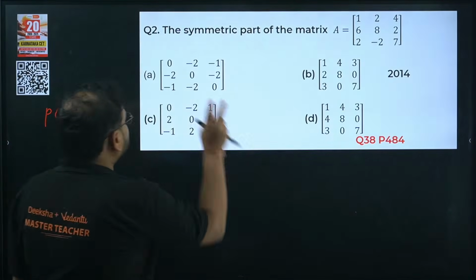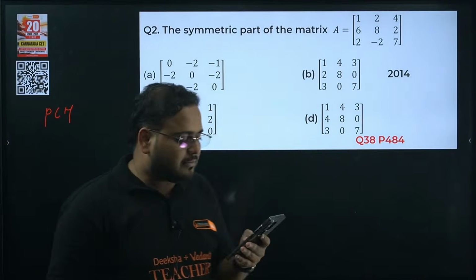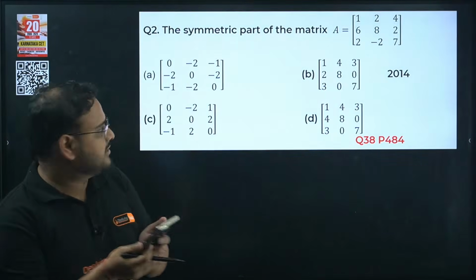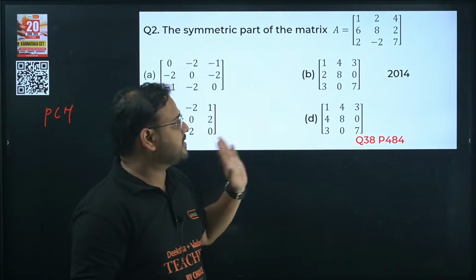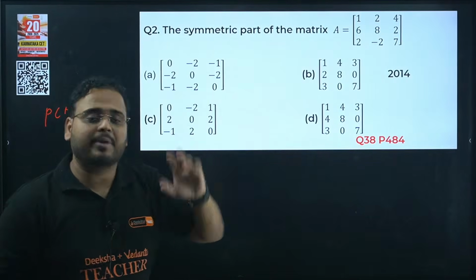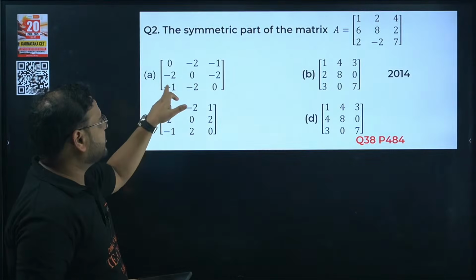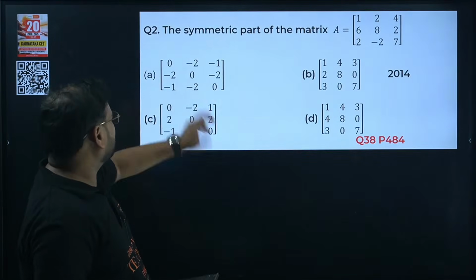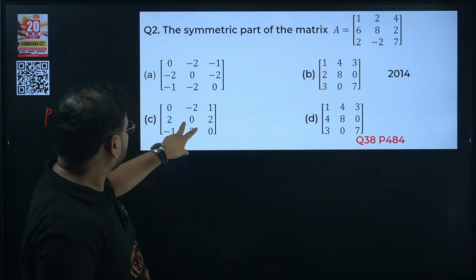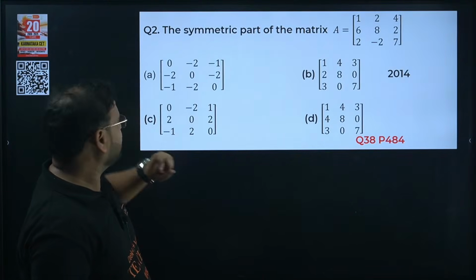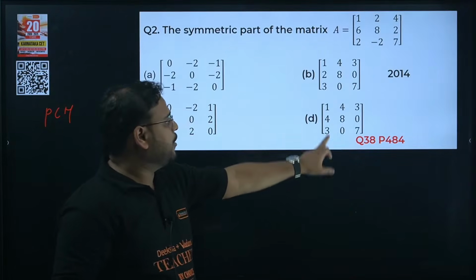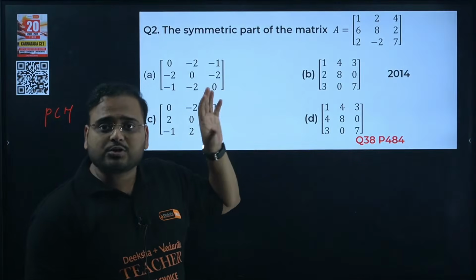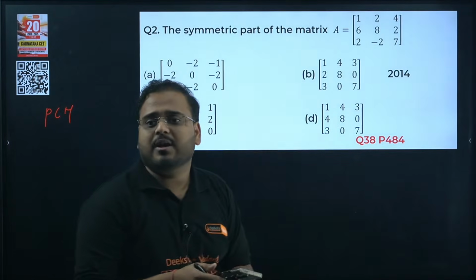Okay, so question number 2, answer now. Question number 2 also should be done within 2 seconds. Check the symmetric part of this matrix. First, logic check for the symmetric matrix. Symmetric? No sir, it's not symmetric because this is having 0 0 over here. Skew-symmetric also not there. What about this? This also, no. Only this one is correct. So actually the most logical answer is option D, and we're gonna pick just that.